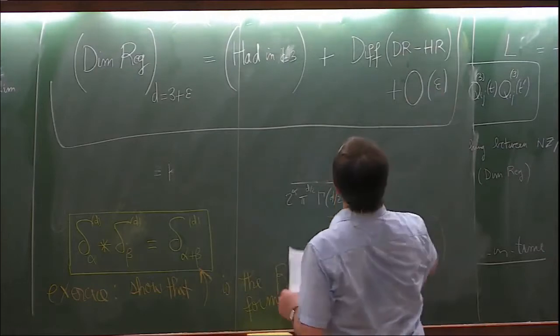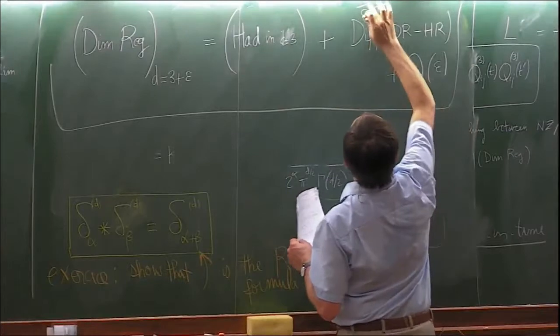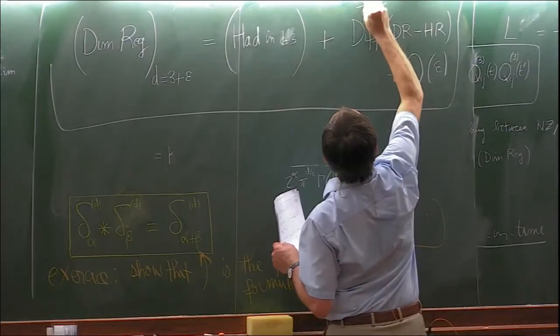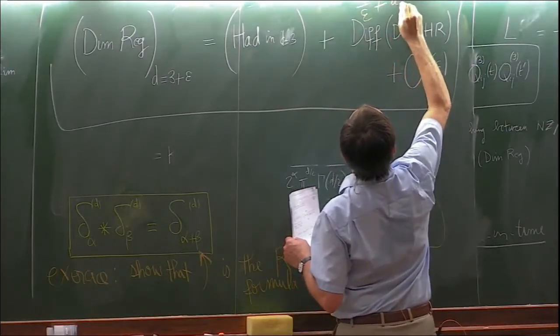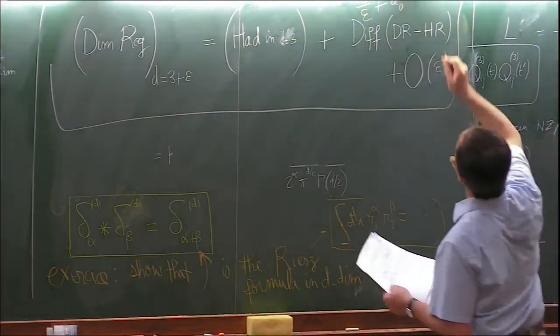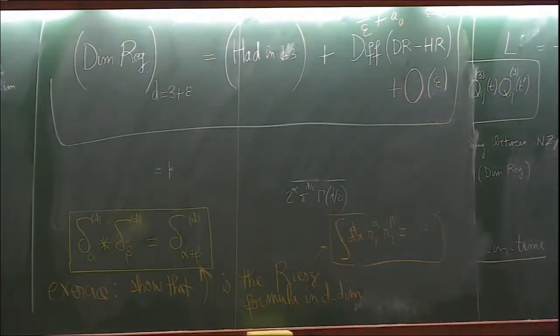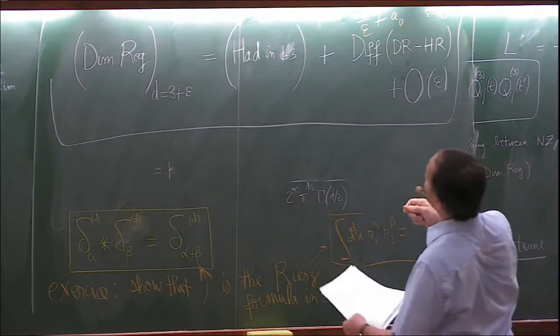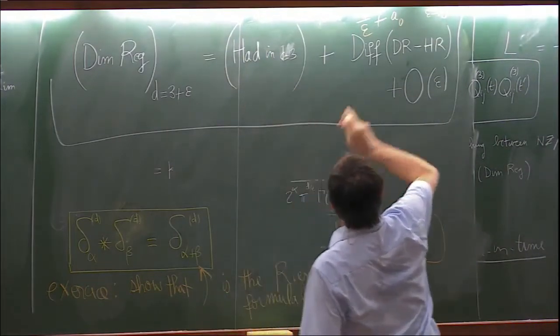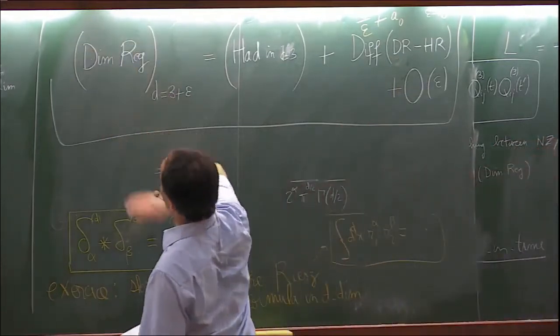which will involve poles in the dimension, so there will be a coefficient, which will be 1 over epsilon, and then there will be some coefficient A0, which is a finite part when epsilon tends to 0, and then terms that we can neglect, since we are interested only in the limit epsilon tends to 0. And the point is that we know how to do this calculation, and also we know that even so, we don't know the full result in d dimensions.